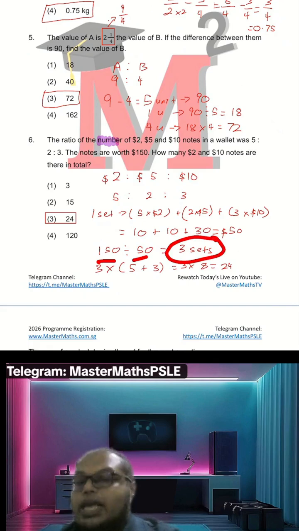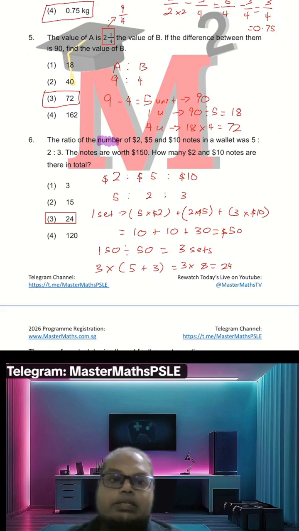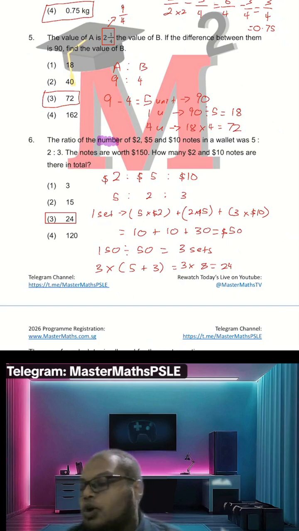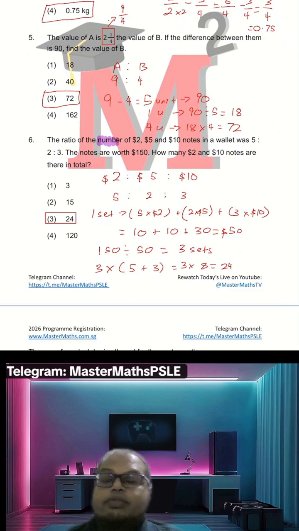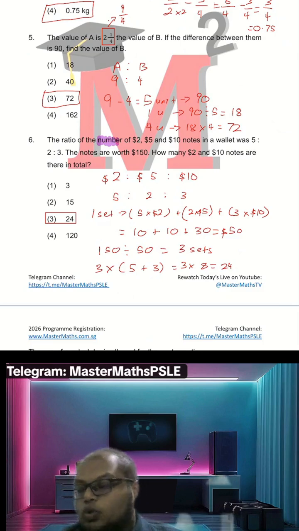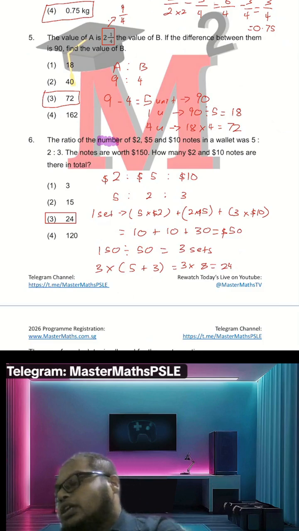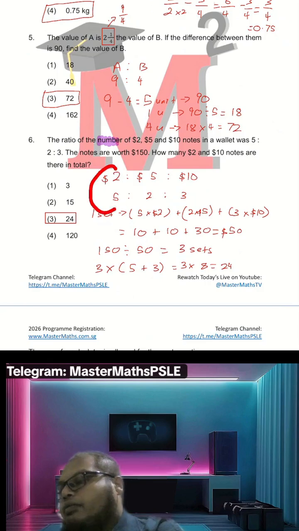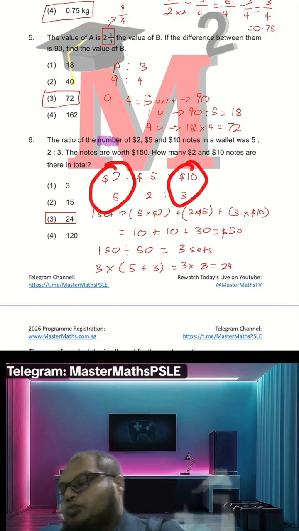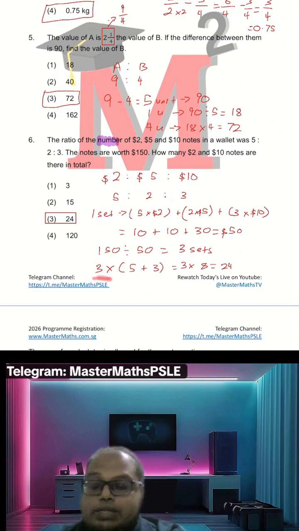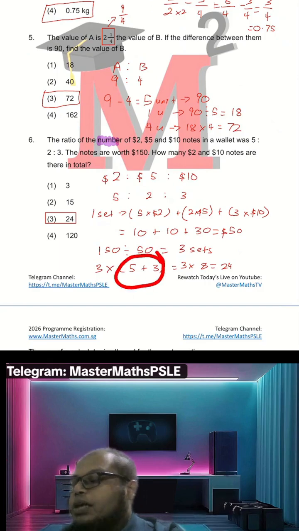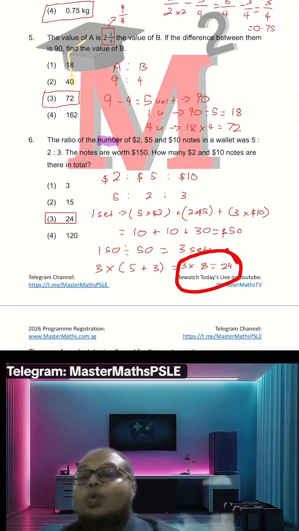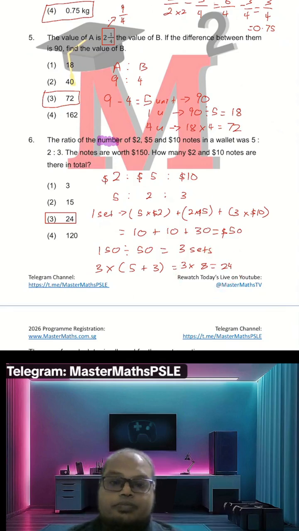I got 3 sets. I think earlier somebody actually also got 3 sets, but you went to calculate for the wrong amount of notes, because the question is asking for the $2 and the $10. So they're asking about these 5 and these 3. So in every set there are 5 and 3. So 3 sets multiplied by 5 plus 3, I got 24.